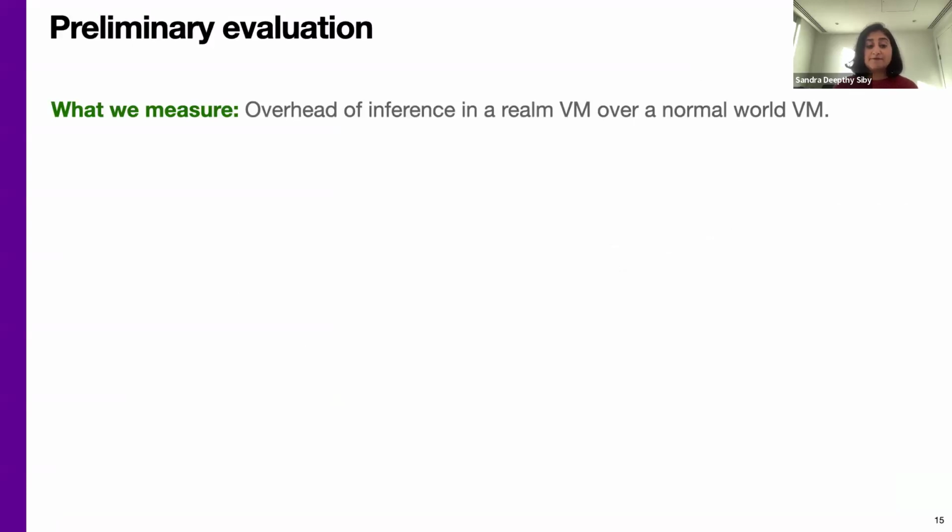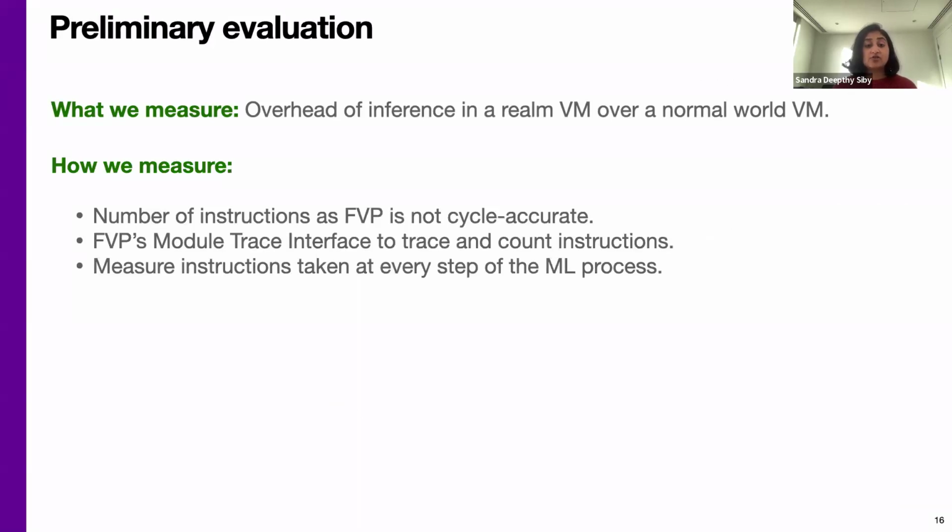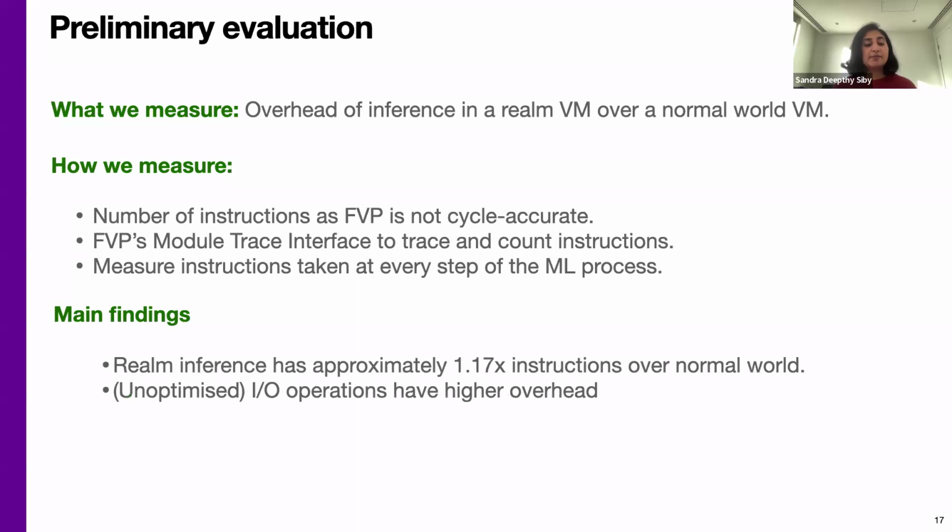We perform a preliminary evaluation to understand the overhead produced by a realm VM over a normal world VM. The FVP is not cycle accurate, making timing measurements not representative of what they would be on an actual board. Thus, we measure the number of instructions using FVP's model trace interface. We measure the instructions during each step of the ML process. Our preliminary results indicate that for the model inference, the overhead of the realm is 1.17 times the normal world, making this a promising option to run ML models. Most overhead that we observe comes from I/O operations.